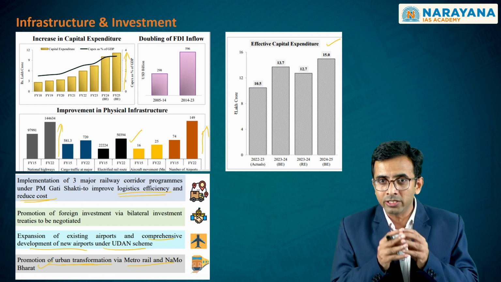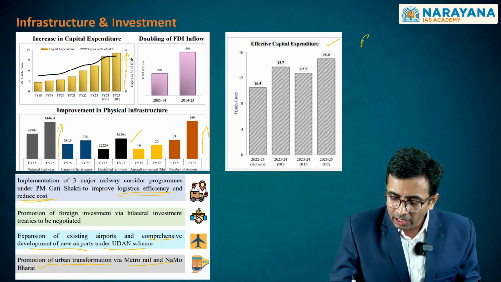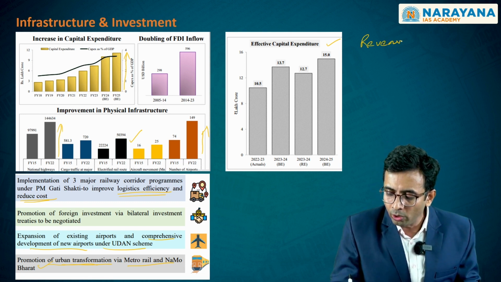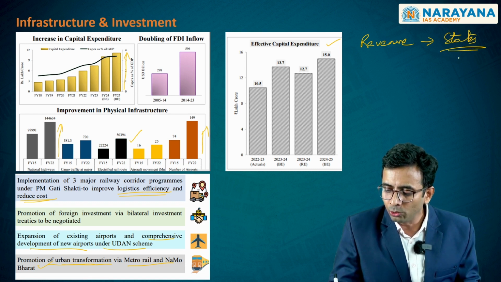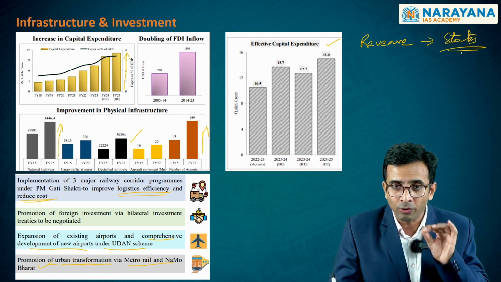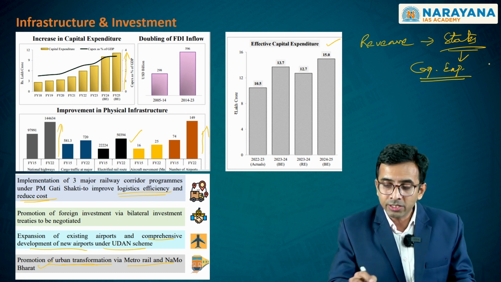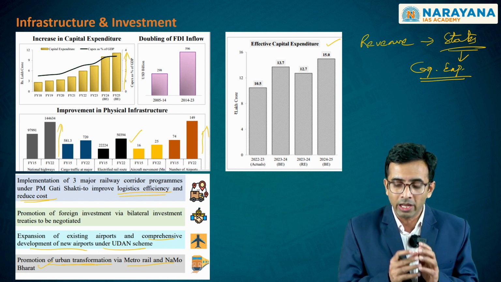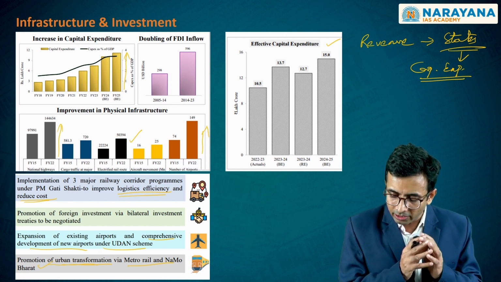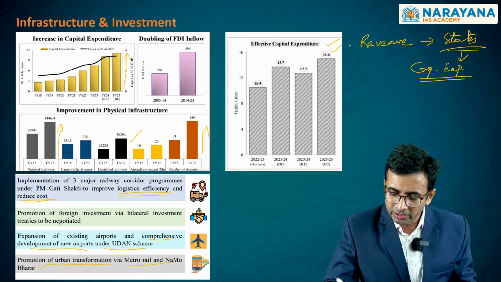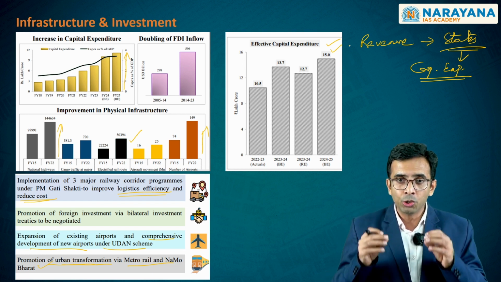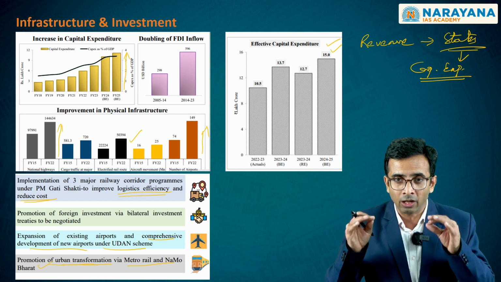Effective capital expenditure includes even that revenue expenditure which is going to the states, whereby states were asked to utilize these revenue funds in order to go for capital expenditure. It is this which makes up what is referred to as effective capital expenditure. As you can clearly see, this effective capital expenditure is also showing this figure of 15 lakh crore.